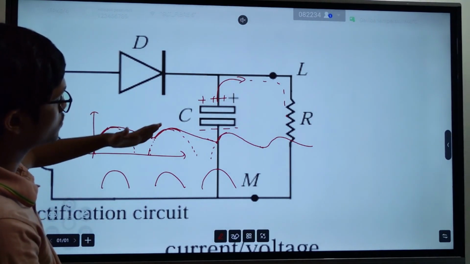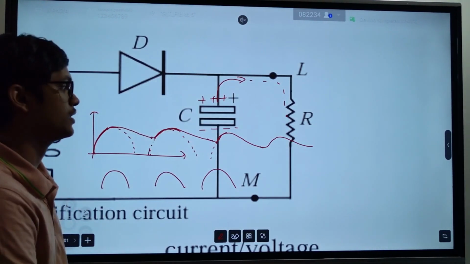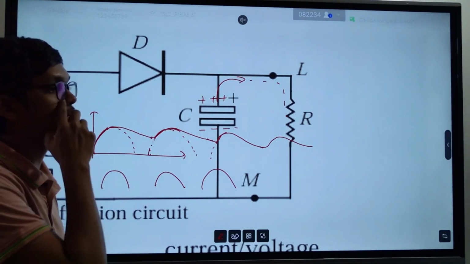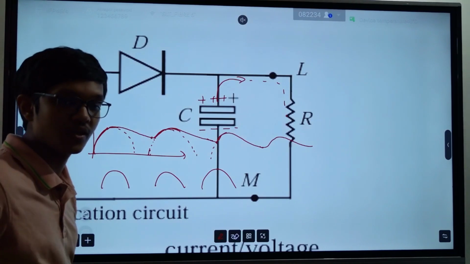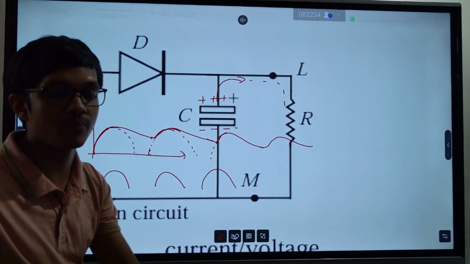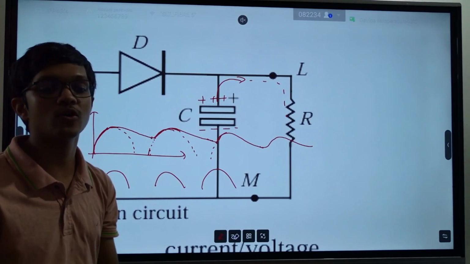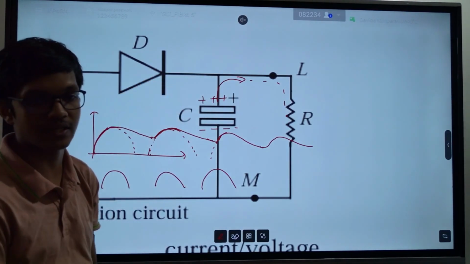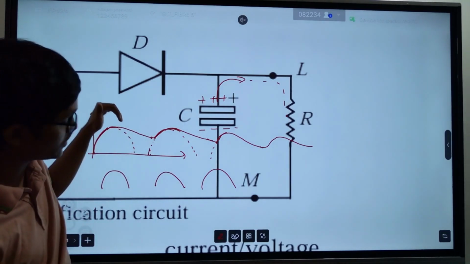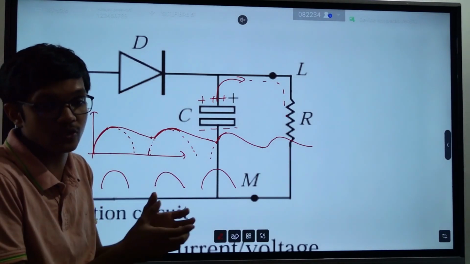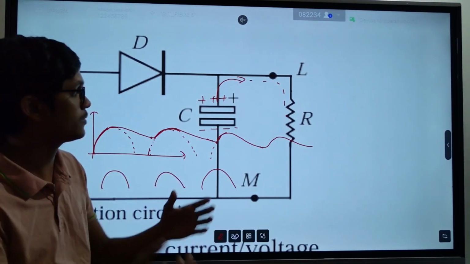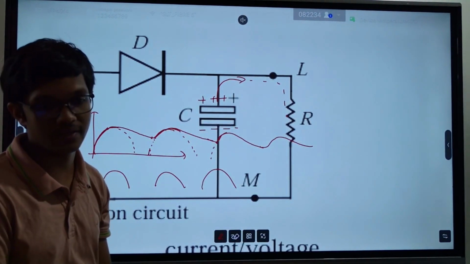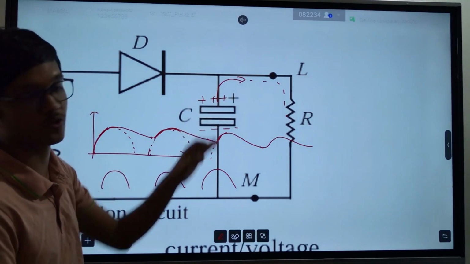Somehow it managed to keep some kind of a value. That's the job of a capacitor. It's like your bank account. When you have more money, you save some so that you can use it when you don't have money. When you have money, you store some charge, and when your money goes down, you use your savings to make sure that you can eat, drink, and so on. Clear? So this is like your bank account.